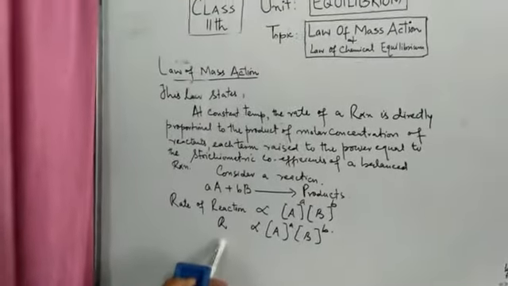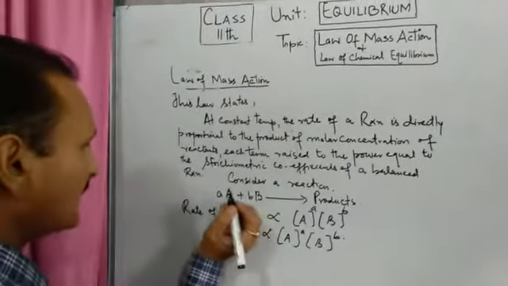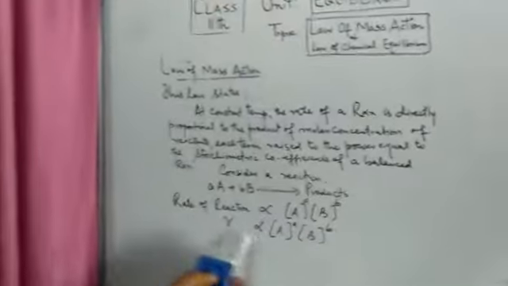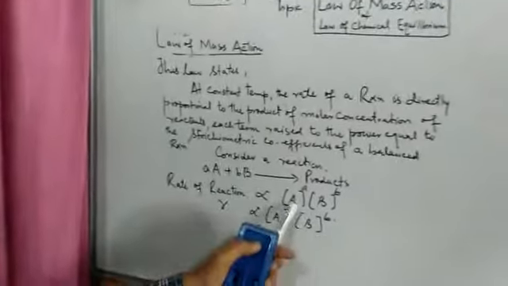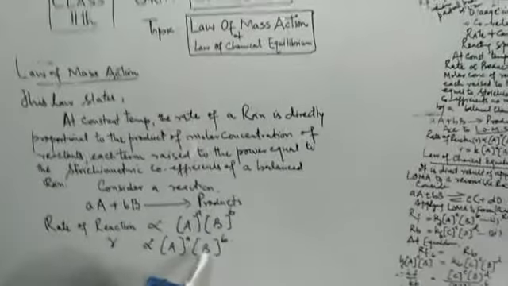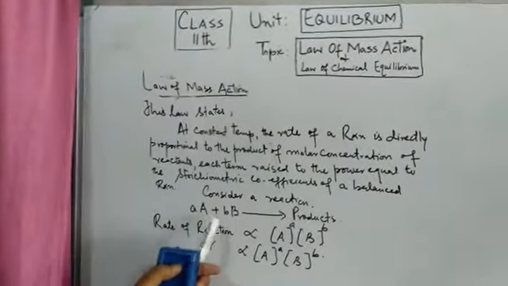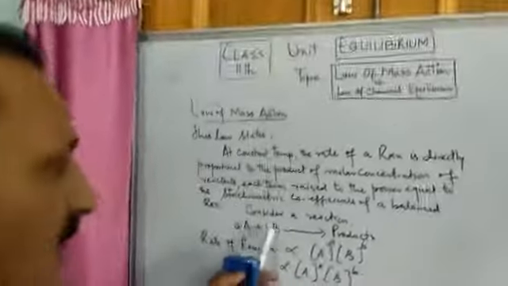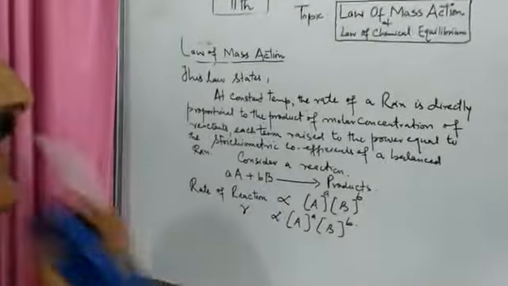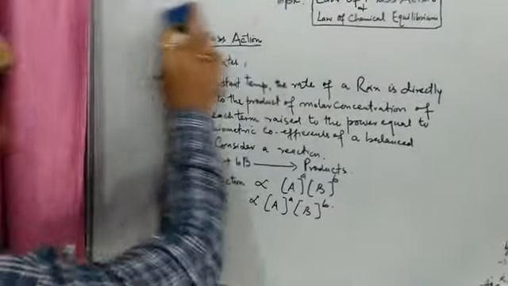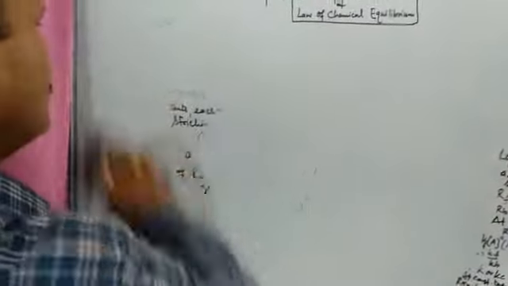Small r stands for rate of a reaction, proportional to concentration of A raised to power a into concentration of B raised to power b. These small a and b are stoichiometric coefficients of reactants A and B in a balanced chemical equation. Now, keeping this law in mind, we can go to another law.